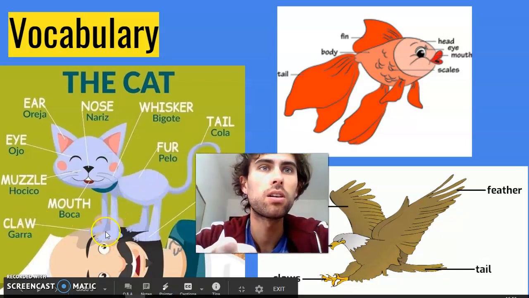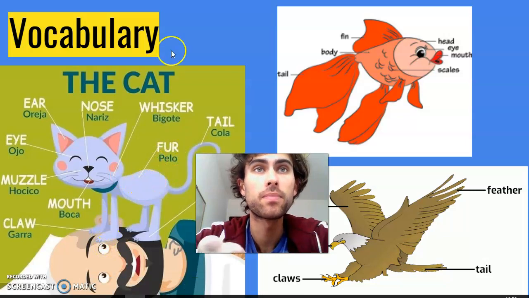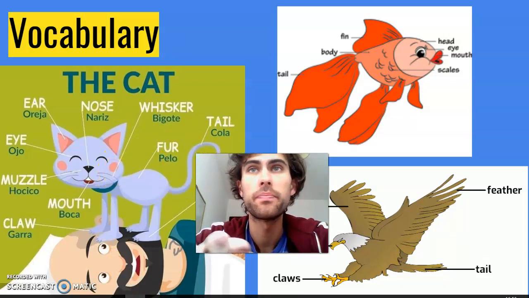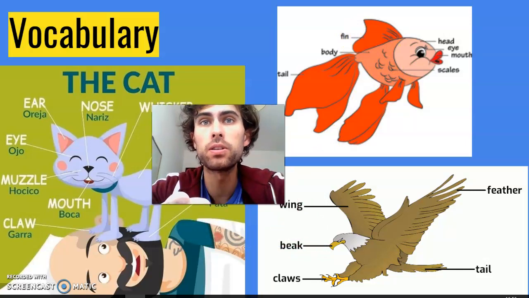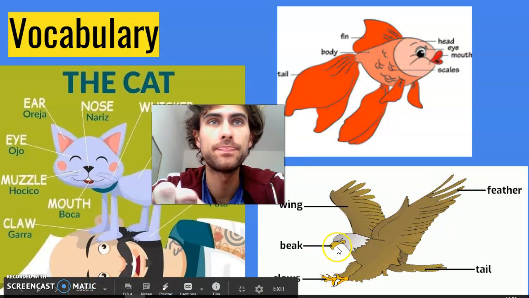Again, claws, garras, claws, fur, just like the hair, whiskers, and tail. And for the fish, a fin, scales, and for the birds, wings, feathers, and the beak.